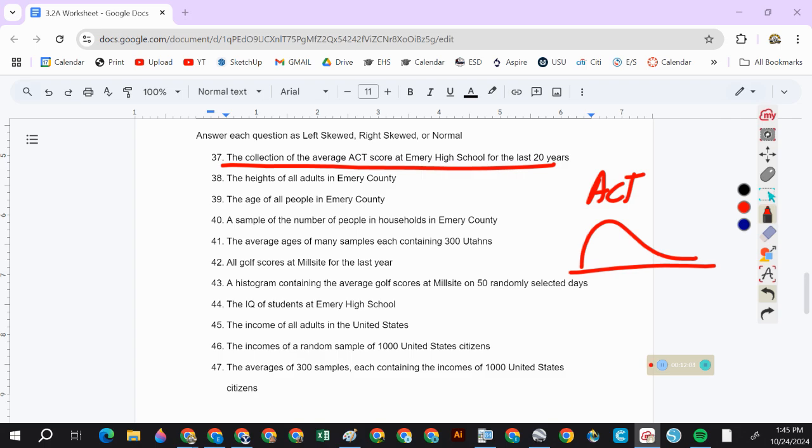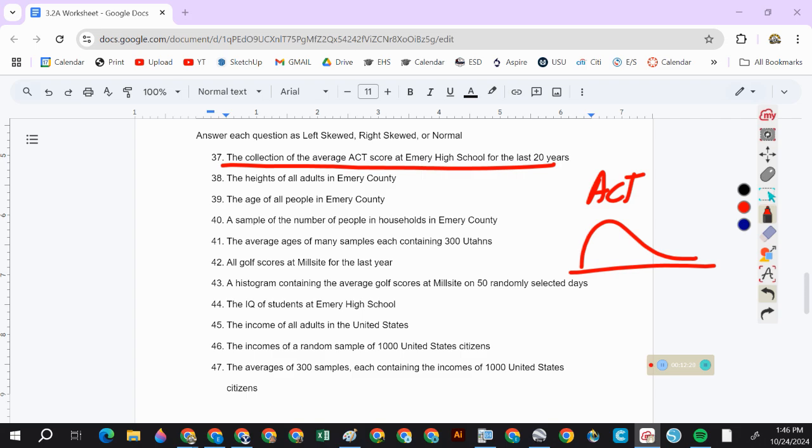Okay? The heights of adults in Emory County, probably normal. The age of all people in Emory County, definitely right skewed, right? We have lots of zeros and lots of ones and twos, but the more people age, the fewer the people there are. Okay?